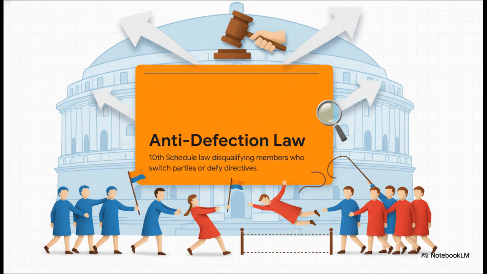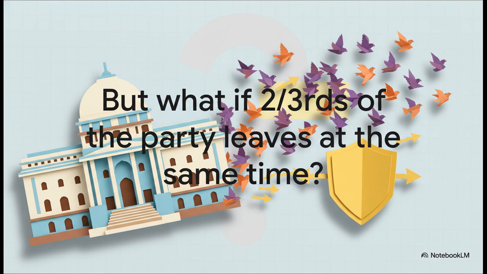And, keep this in mind, if there's ever a dispute about defection, the Speaker of the Lok Sabha holds the final absolute power of decision. But wait, let's look at how this builds into the ultimate trap concept that examiners absolutely love to throw at you. What if a massive chunk of the party decides to leave all at once? Well, there's an exception rule.